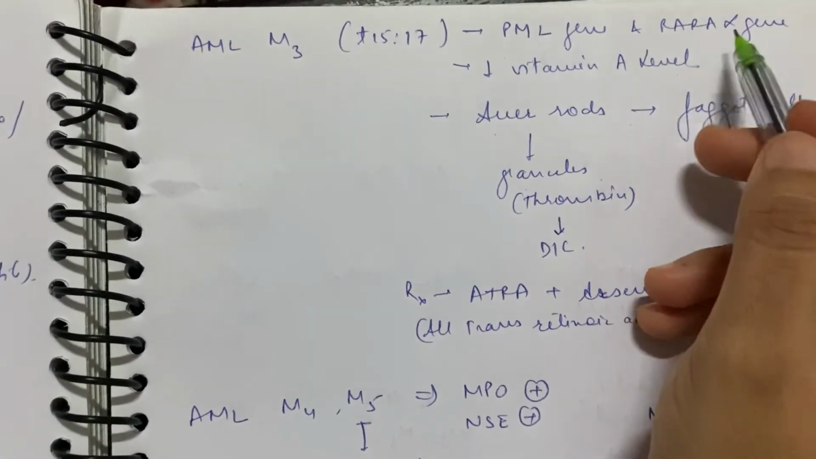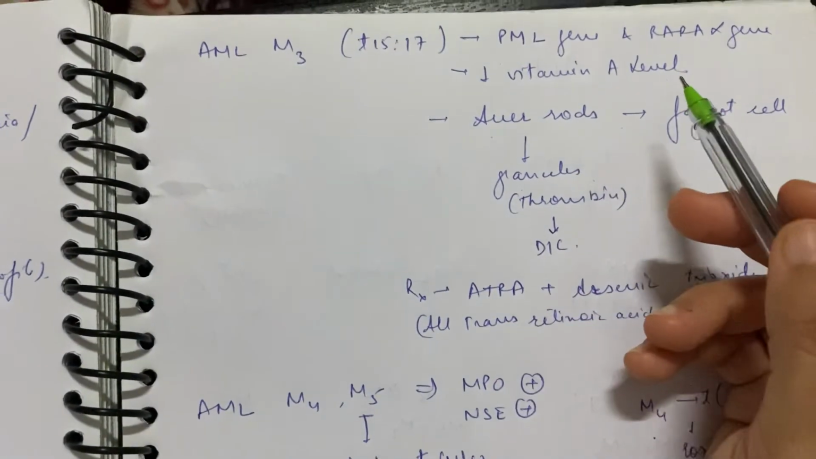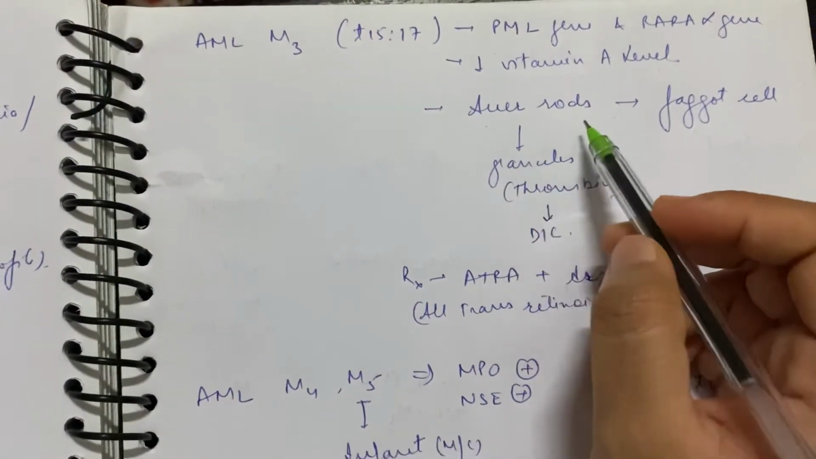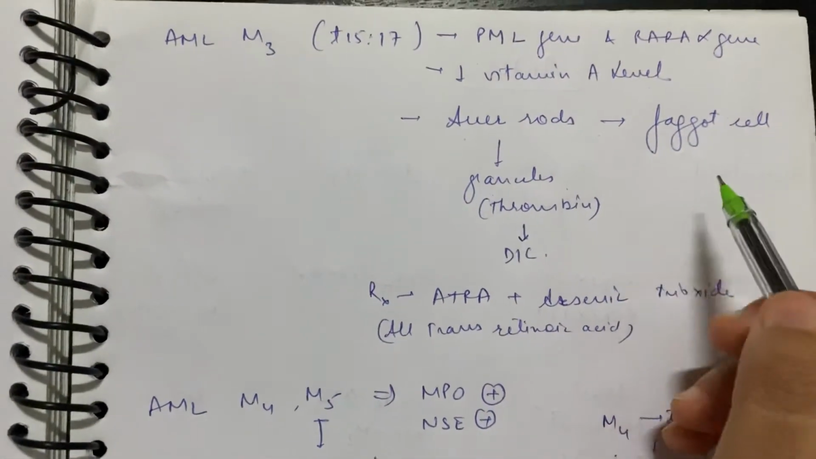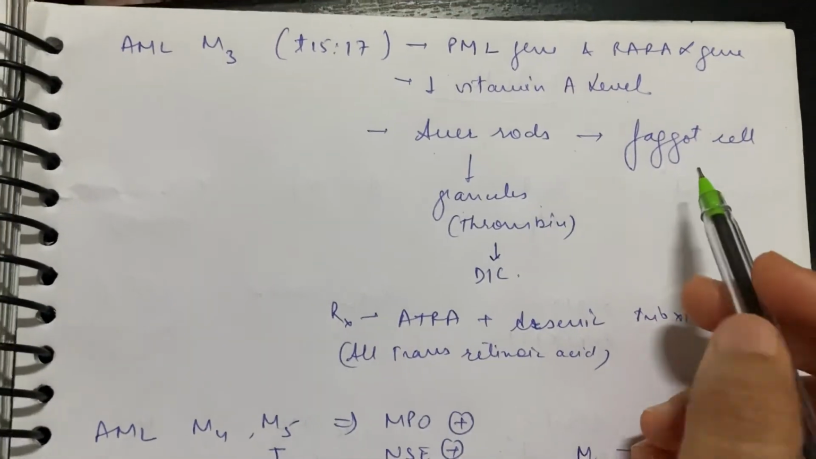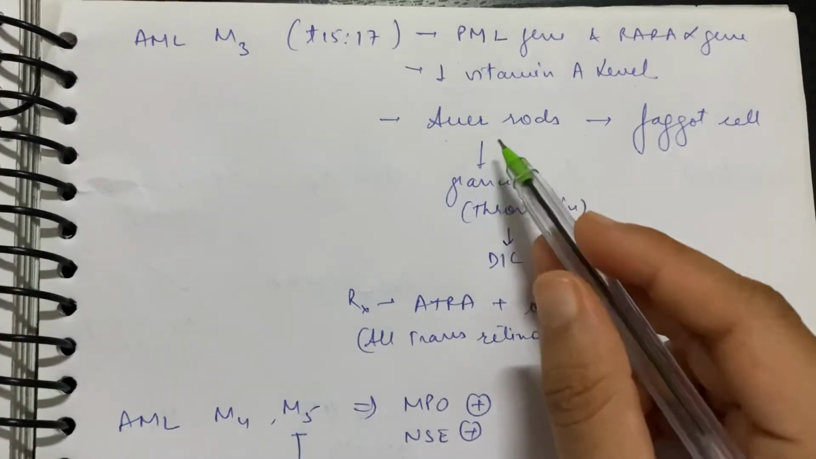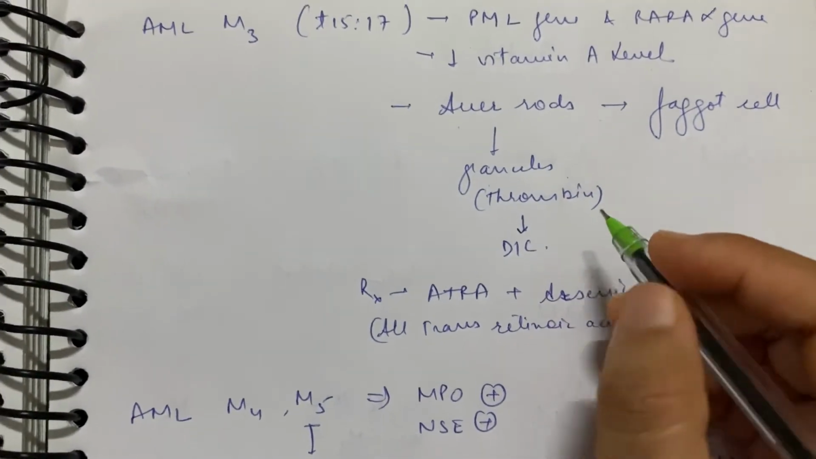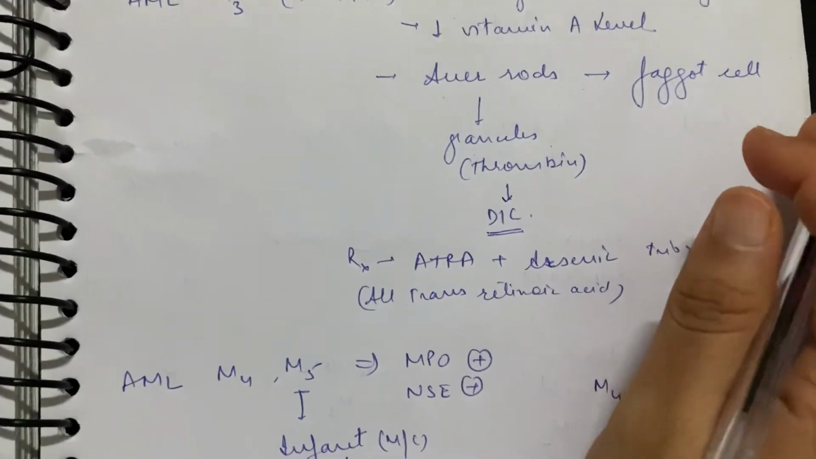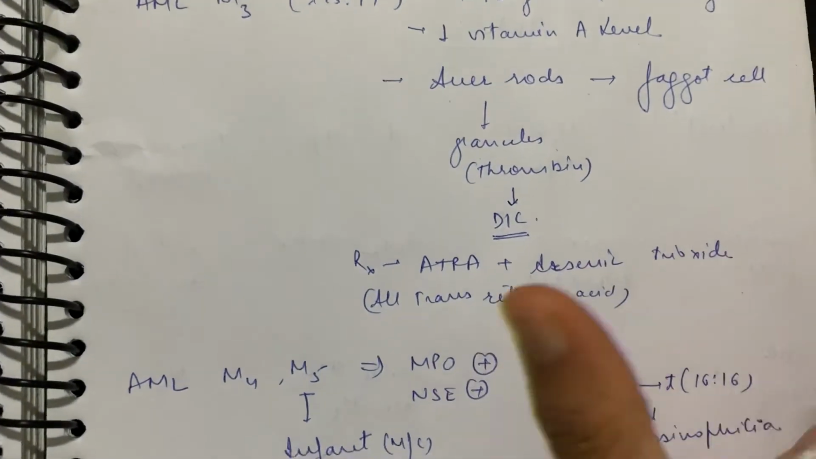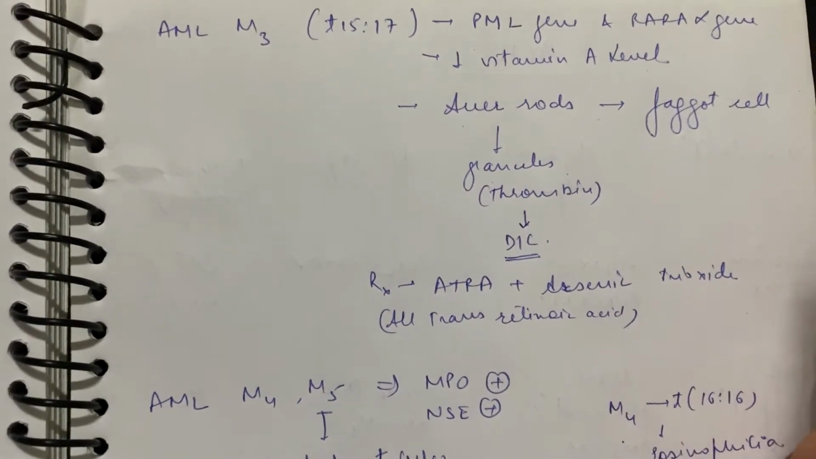And since we have a lot of R, तो उधर हमारा vitamin A की deficiency है. And from A, of course, we again remember we have Auer rods, and Auer rods, when they are in a crisscross manner, they form these faggot cells. Okay, and these Auer rods are eosinophilic granules, and these granules also contain thrombin. तो thrombin की वजह से DIC होगा. So if the question mentions DIC, low fibrinogen and deranged PT, APTT and stuff, so it's M3, which is promyelocytic.